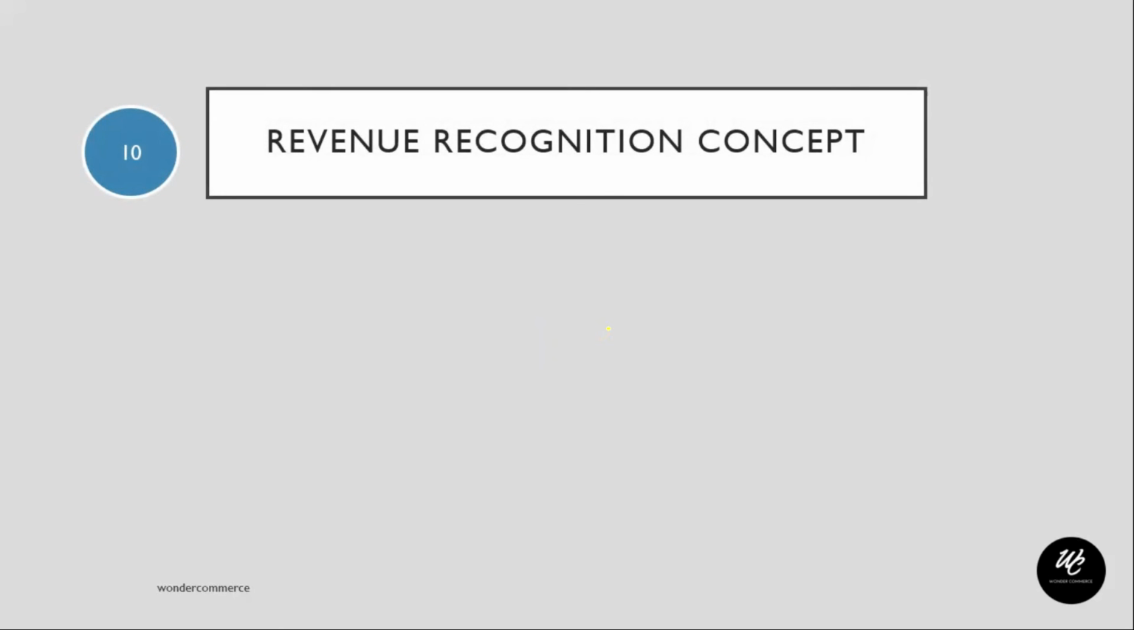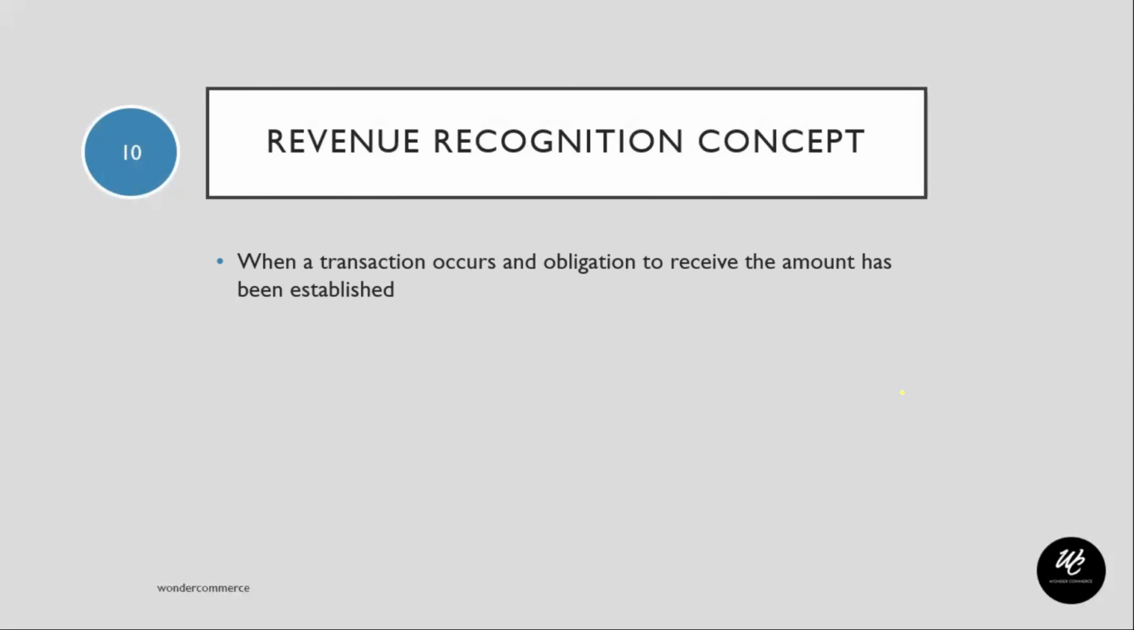So what is this revenue recognition concept? As and when a transaction occurs, the obligation to receive the amount has been established, so revenue is recognized at that moment itself. Now let's look at an example. A sale is done by a business in the month of February, but the payment is received only in April. Does that mean that the sale has been done in April? No, it means that the sale has already been done in February, be it a credit sale or anything, and the revenue has been established. I have to receive this much amount of money.